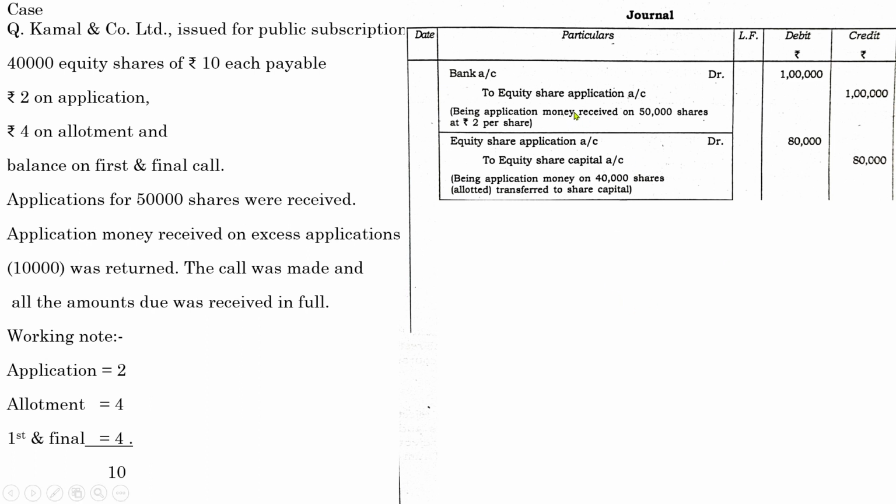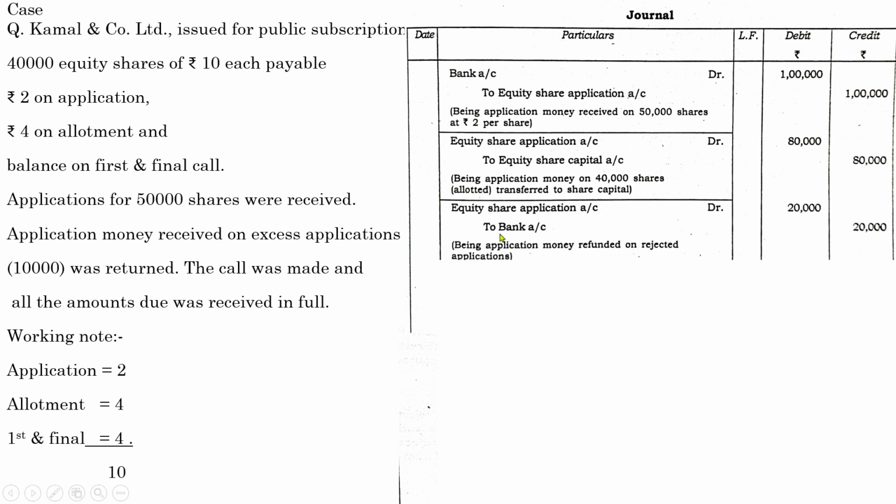So the entry is very easy. That's the opposite of the first entry. So equity share application account up to bank. See, excess amount is 20,000, being the application money refunded on rejected application. Remember to pass this refund entry in case of oversubscription situation. You have to pass this refund entry in the other two alternate methods also, because rejection will be there in any of the methods.